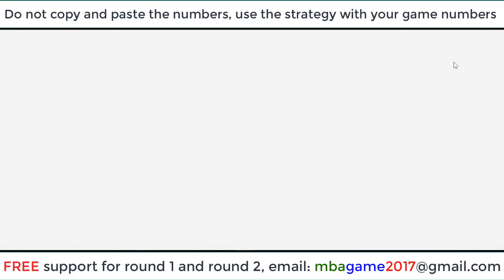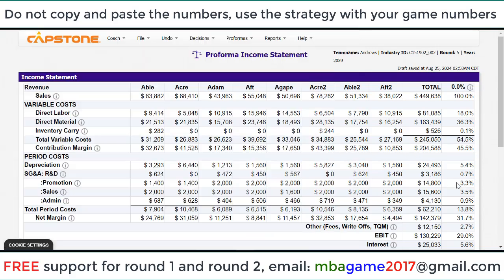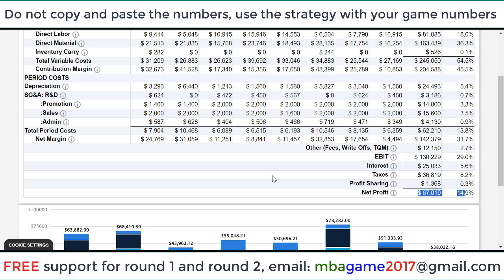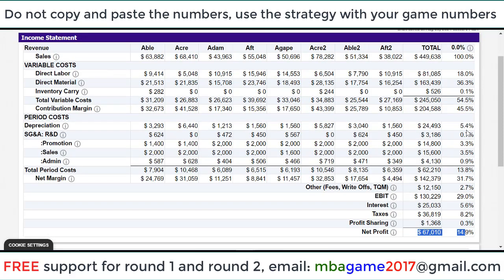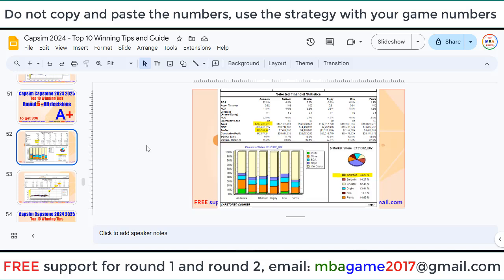So we can see we have very high sale and profit. Compared with last round, we get nearly double sales and also double profit here, right? Much triple profit, right? Increase sale and profit a lot from round 5 to 8 because we have the right strategy, right? And contribution margin 45%. See, so you can see the result of round 5.